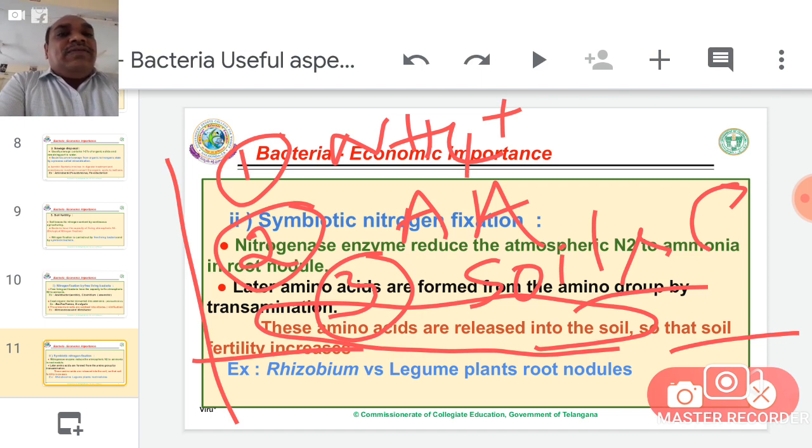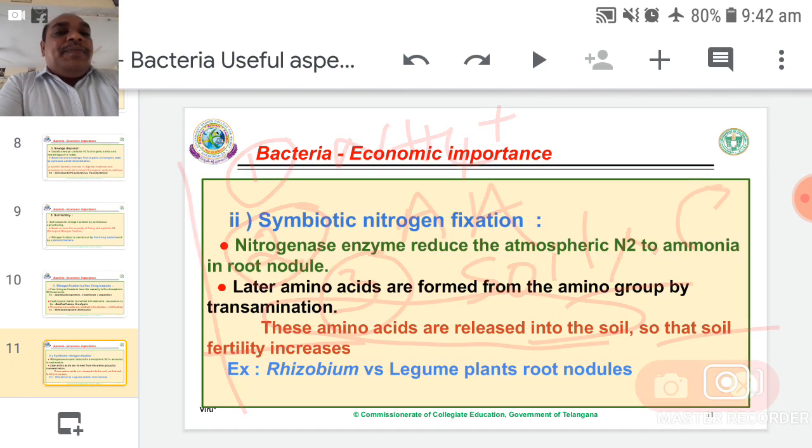Groundnut is very important, and our state got second place among high yielding groundnut states. First position is Gujarat, second one is Telangana.